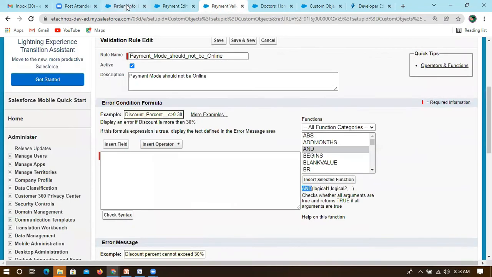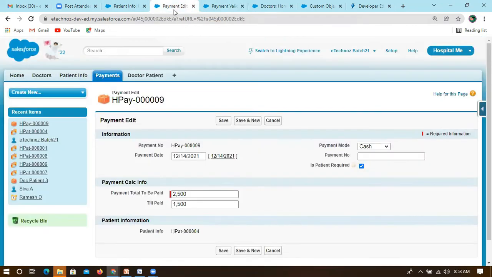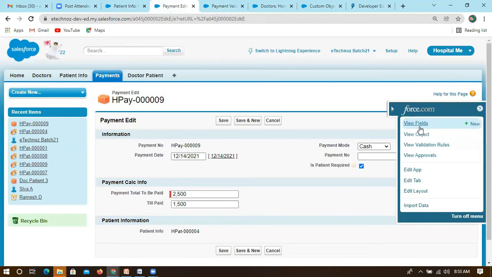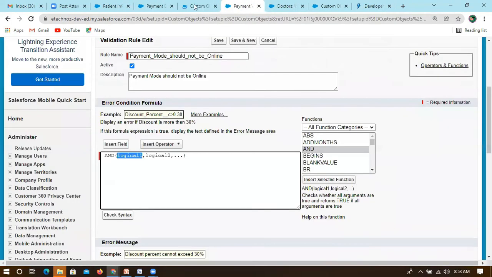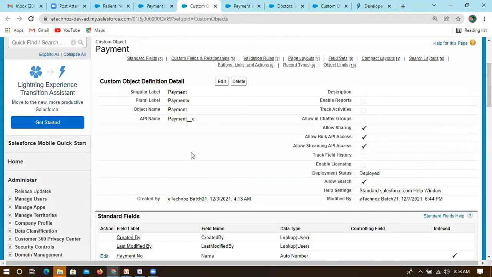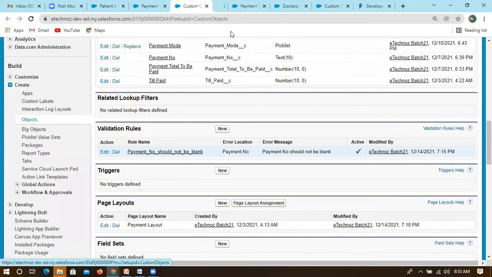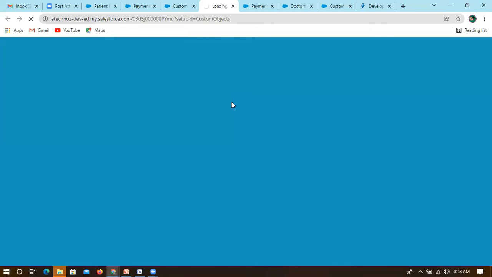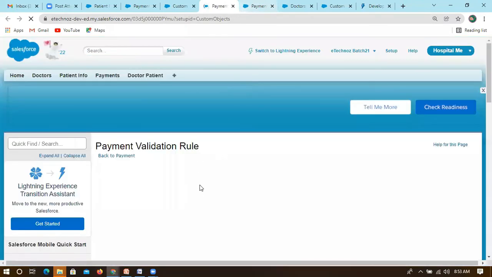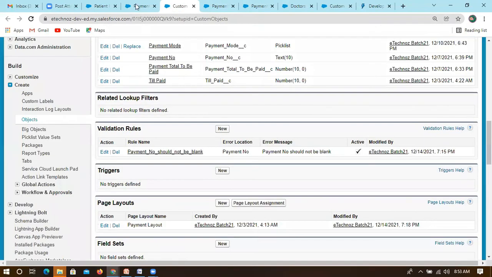How can we do it? Simply write and, and within it the first logic is the one we created just now. We just need to use is blank. So the first logic is is blank payment number.